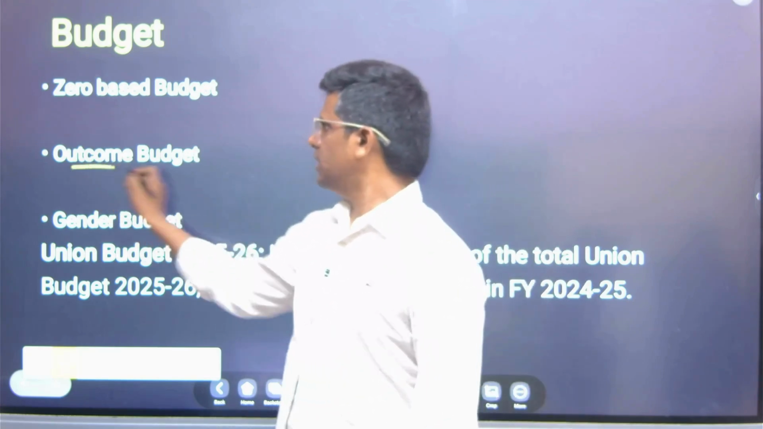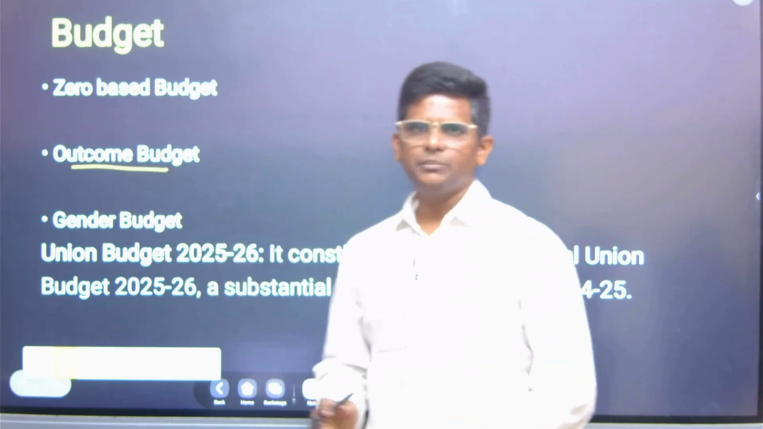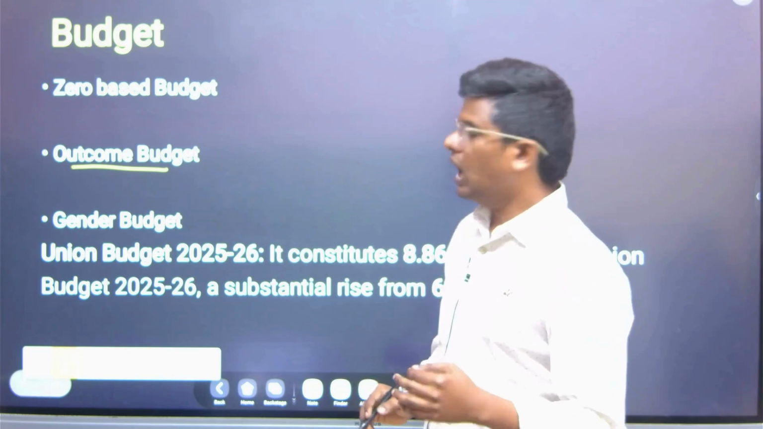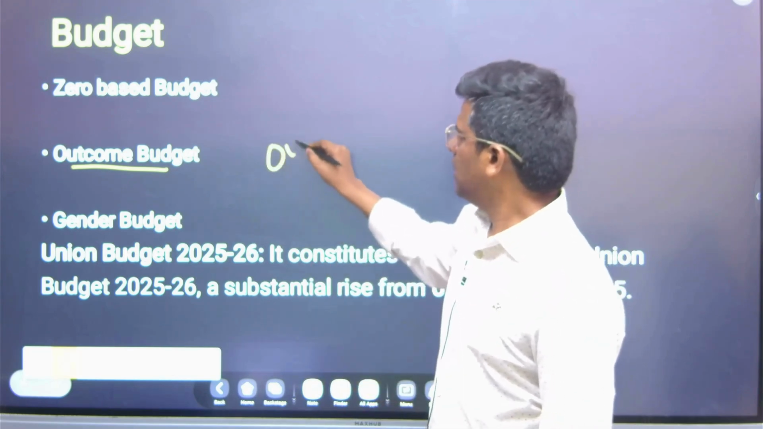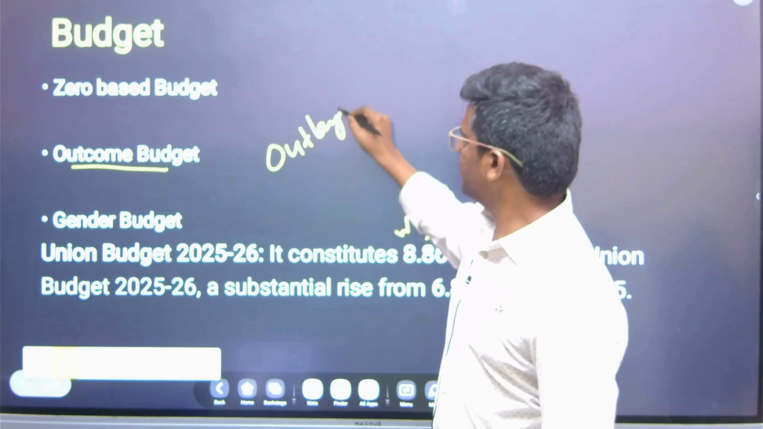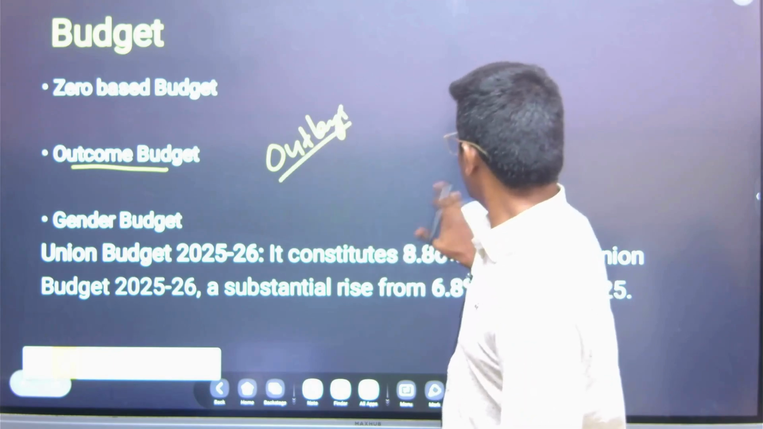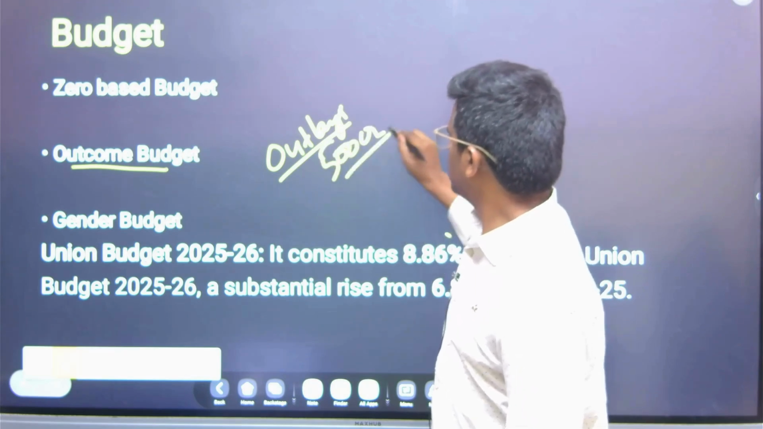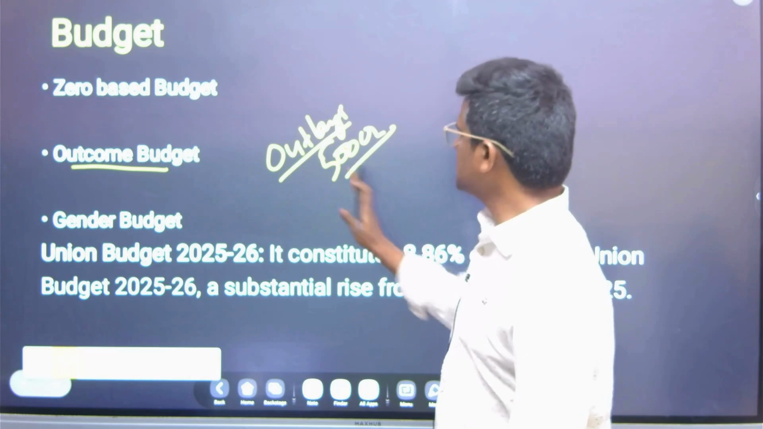And there is a concept of outcome budget. Basically, a budget has outlays. Outlays means, suppose for a scheme it says 500 crores should be spent on the scheme. This is the outlay.